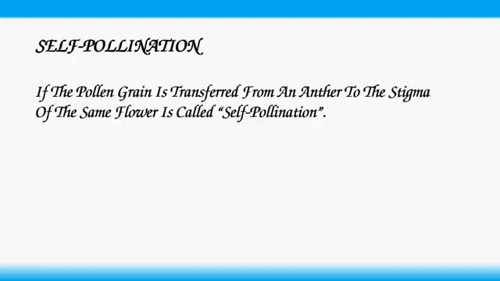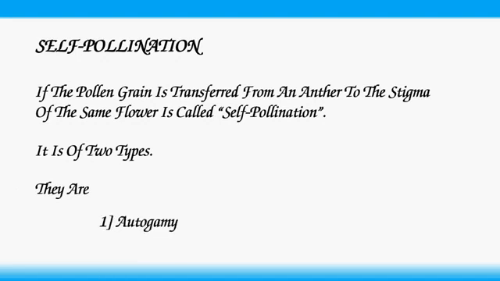Self-pollination. If the pollen grain is transferred from an anther to the stigma of the same flower, it is called self-pollination. It is of two types. They are autogamy and geitonogamy.